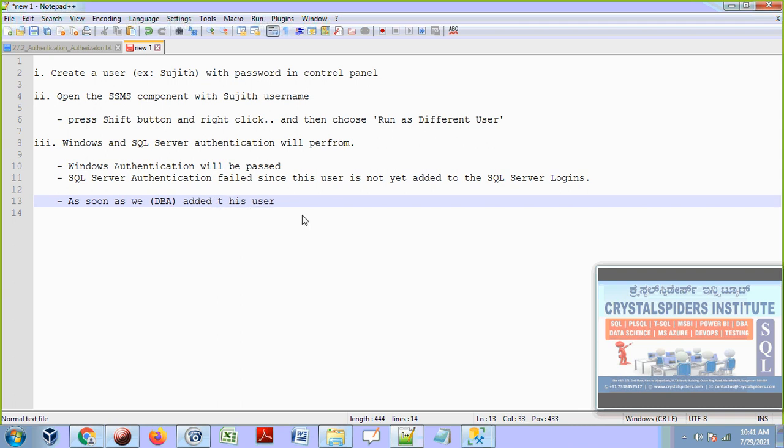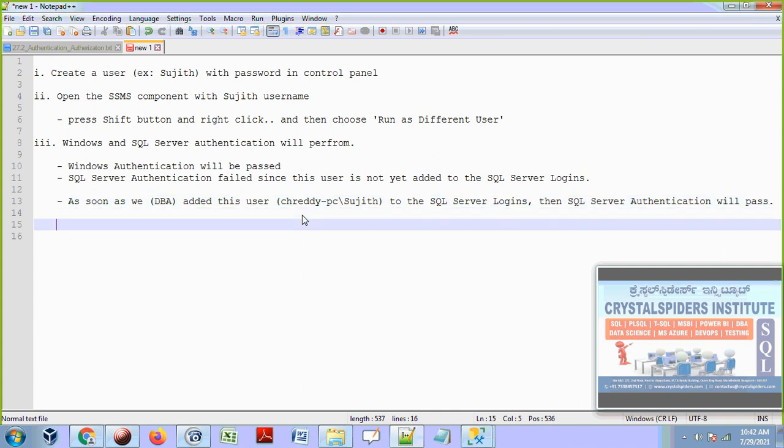guys, I want you to do this practice today itself. CH Reddy-PC, this is the computer name, /Sujit. As soon as we add this user to the SQL Server logins, then SQL Server authentication will pass.